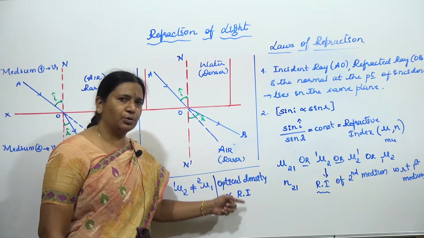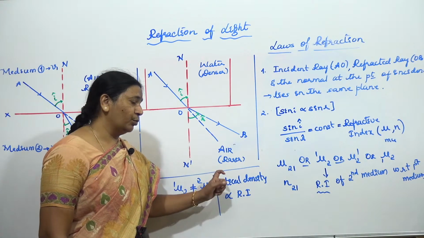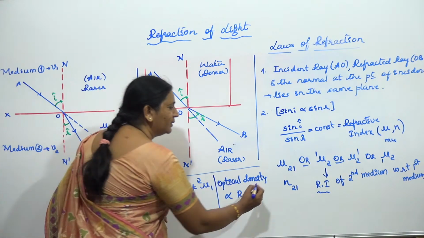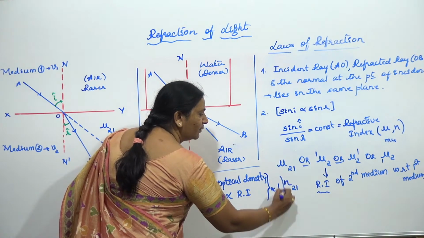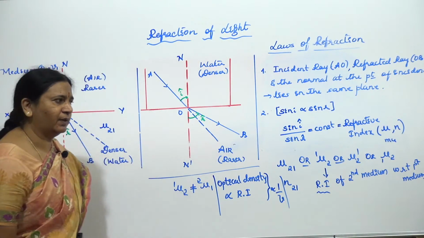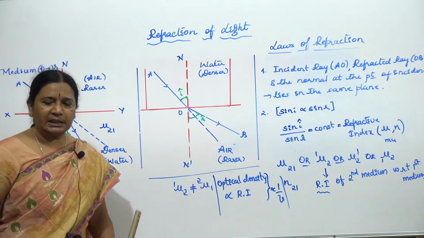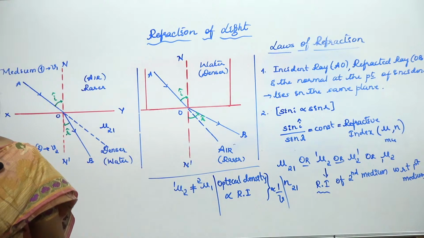So these two are directly proportional, and both of them are inversely proportional to the speed of light. Hope everything is clear, children. Have a glance.